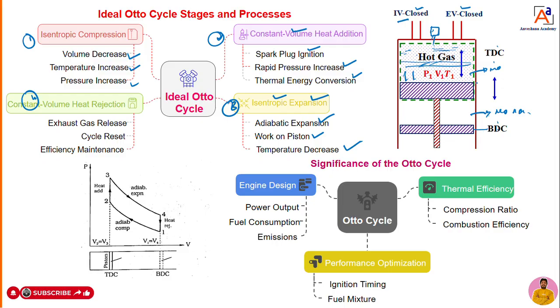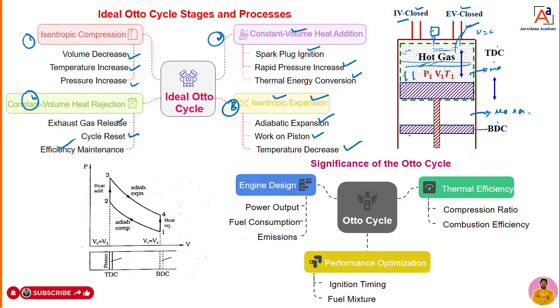Once this is done, this is the BDC. Then we are going to open the exhaust valve. When we open the exhaust valve, the hot gases come out from the cylinder. That means at constant volume, heat is getting rejected. Exhaust gas is coming out, so the heat is rejected at constant volume. Afterwards, the cycle resets to its original position. With the help of all these processes, we can calculate the efficiency at a later stage.